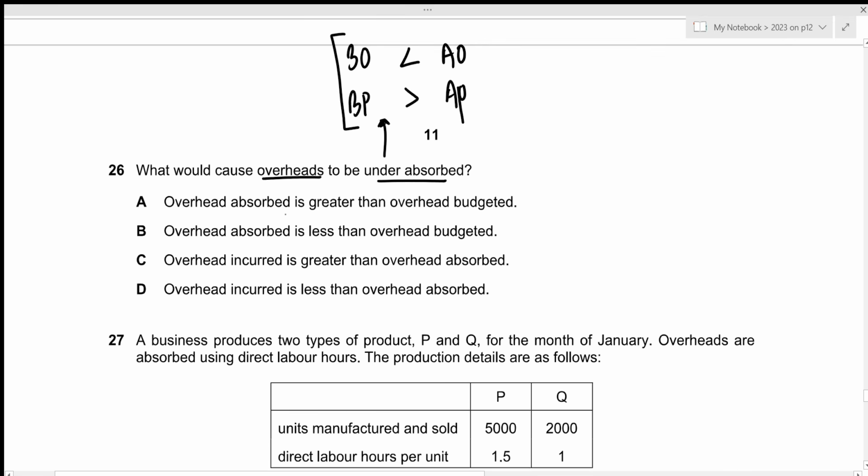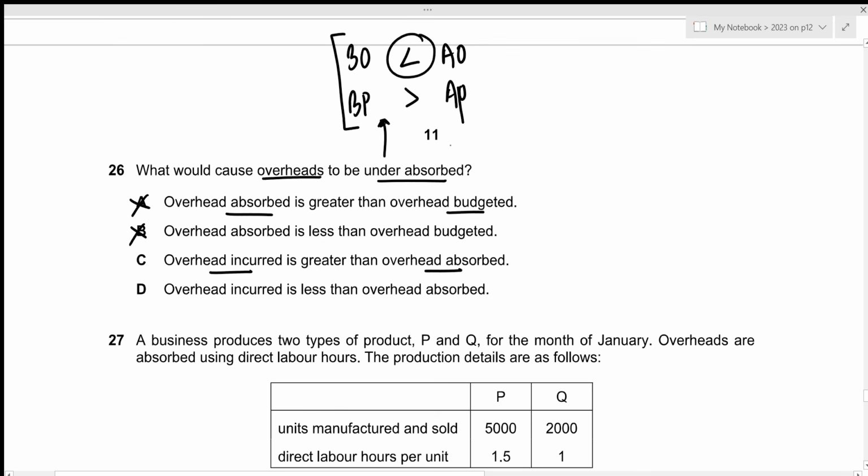For the first one, we have overhead absorbed is greater than overhead budgeted. This is incorrect. We're not comparing between overhead absorbed and overhead budgeted. We are comparing between the overhead absorbed and the overhead incurred. That's the same reason why option B will also be incorrect. Then overhead incurred, that's the actual overhead, is greater than overhead absorbed, that's the budgeted overhead.